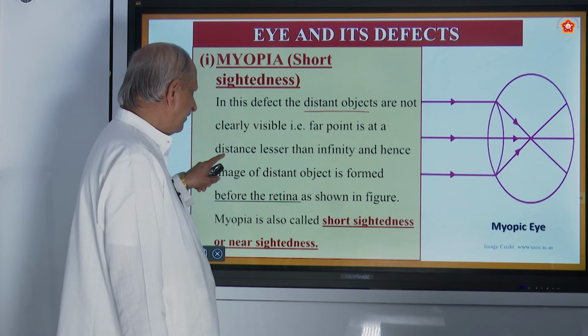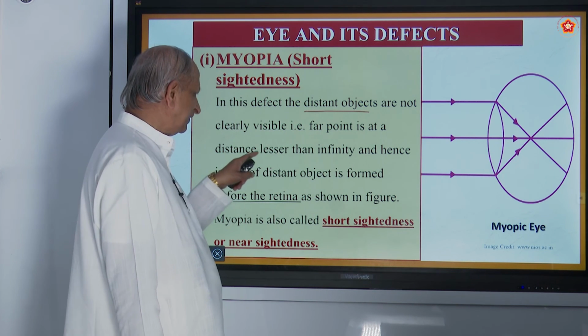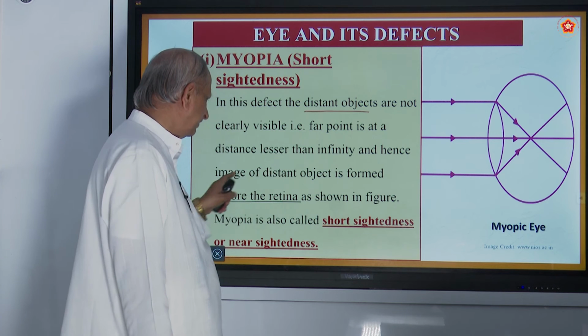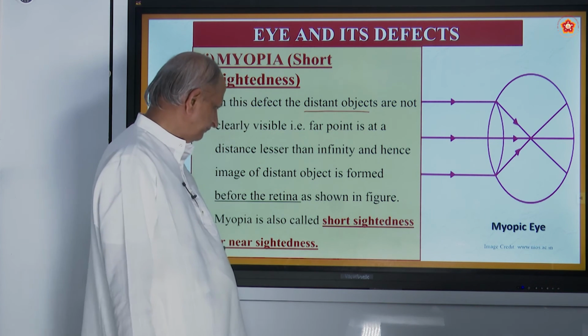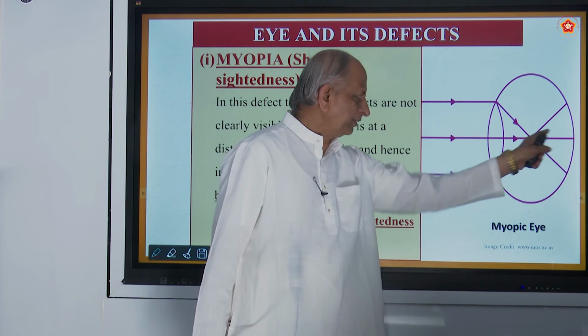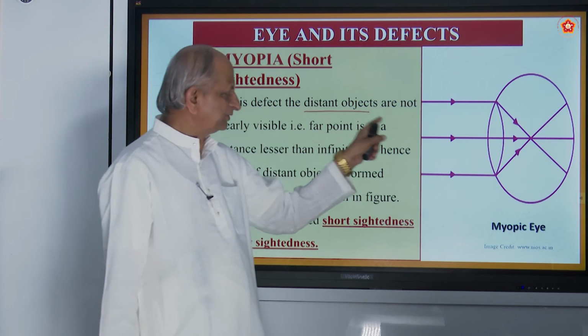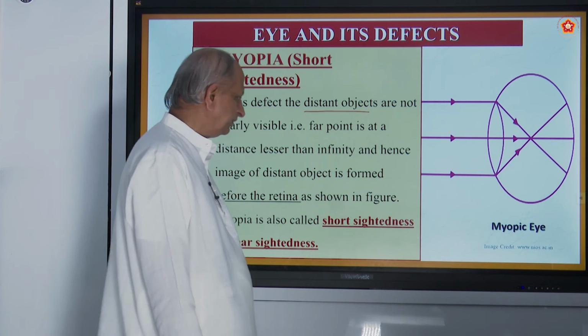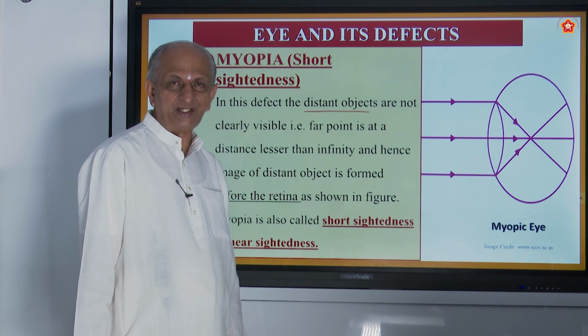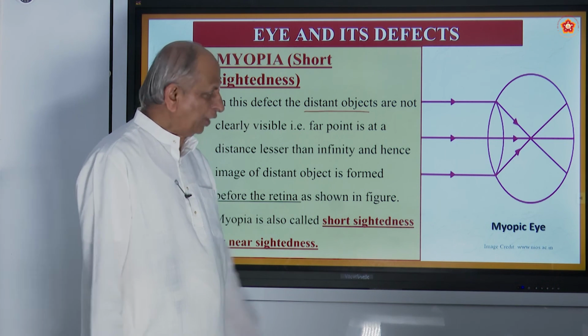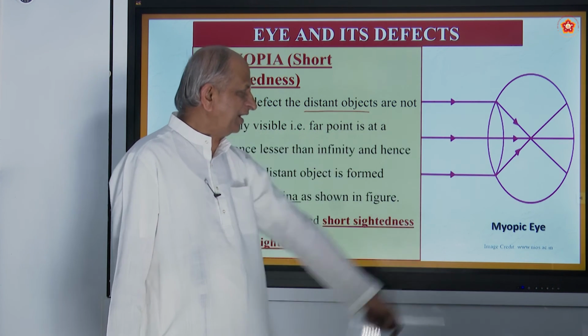Here what happens is the far point is at a distance lesser than infinity, and hence the image of distant objects is formed before the retina. So this object should be lesser than infinity. That is called myopia or short-sightedness. Now what is the solution? How to make it fall on the retina?